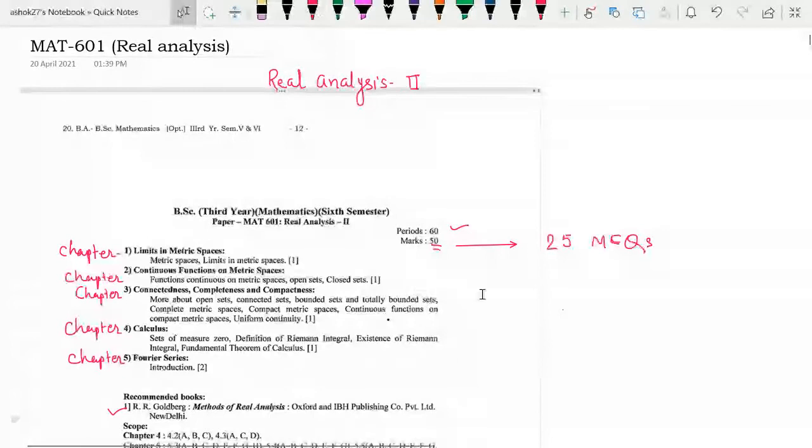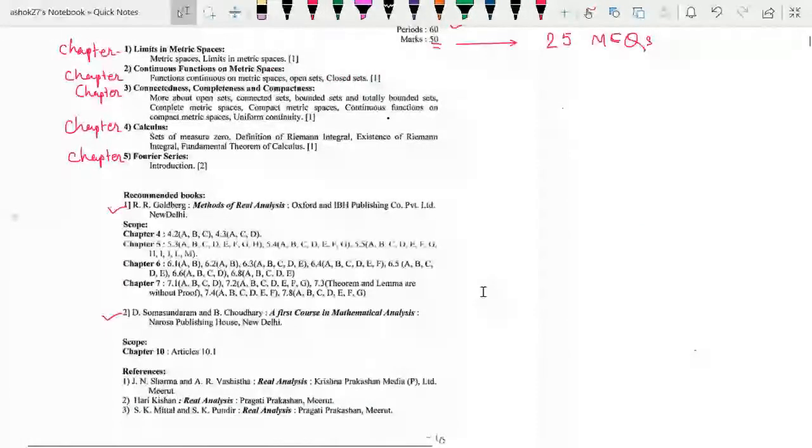The recommended textbook for this course is Methods of Real Analysis by R.R. Goldberg. And what is the scope of this syllabus in this book? In this book, chapter number 4, chapter number 5, chapter number 6, and chapter number 7 are for our syllabus. And there is another book for this last topic, that is Fourier series. It is from the second book, that is First Course in Mathematical Analysis by D. Somasundaram and B. Choudhary, of Narosa Publishing House.